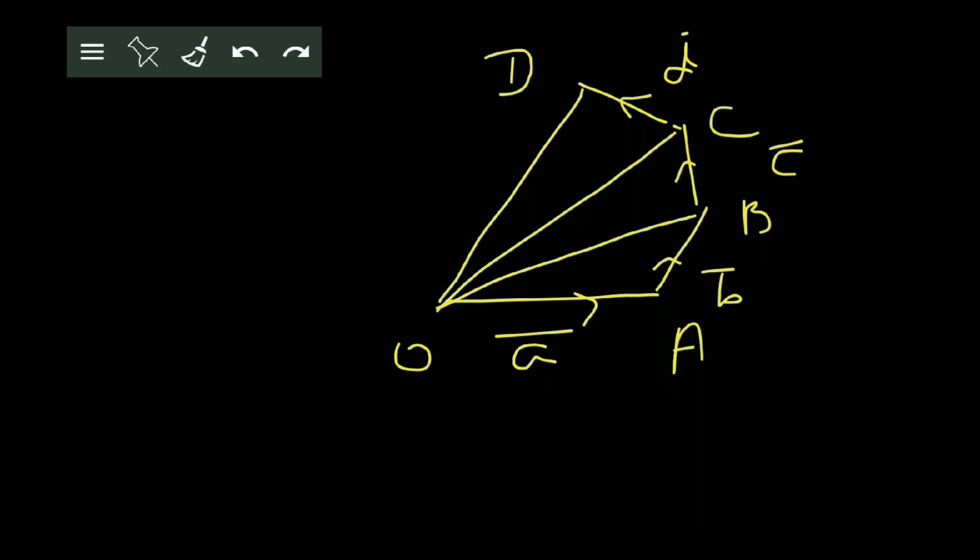Then we can see very clearly in the figure that in triangle OAB, OB bar is given by A bar plus B bar, isn't it? Now what about OC bar? OC bar is A bar plus B bar plus C bar. And then OD bar becomes A bar plus B bar plus C bar plus D bar, again by the triangle law.